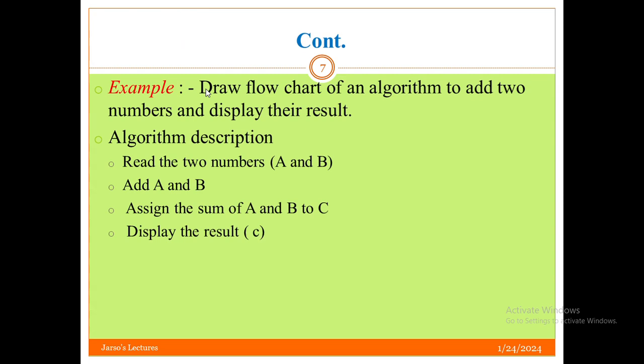For example, draw flowchart of an algorithm to add two numbers and display their result. Algorithm description. Now to add two numbers, first we have to get those two numbers. What are those two numbers? We have to input them. This is now input.